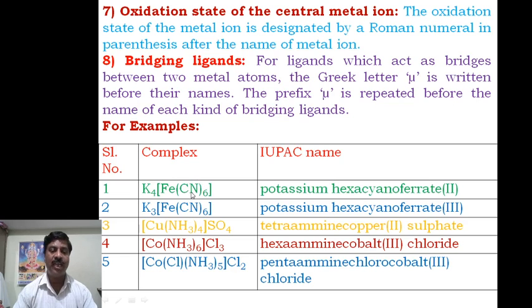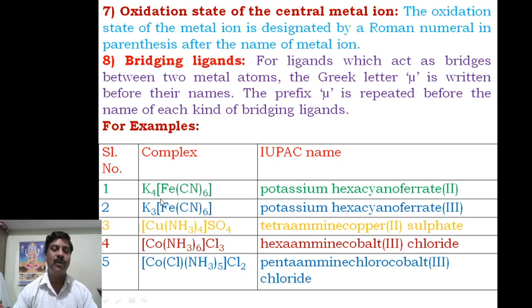Therefore the oxidation state of cyanide is -1. Here potassium is +1 into 4, that is +4, and -1 into 6 means -6.